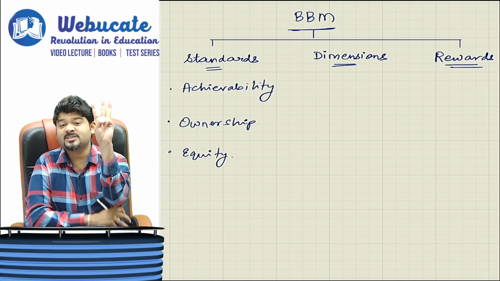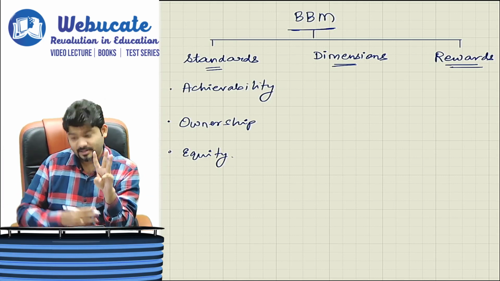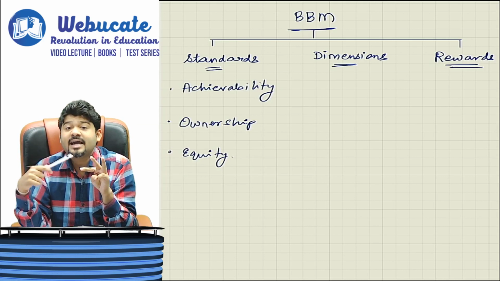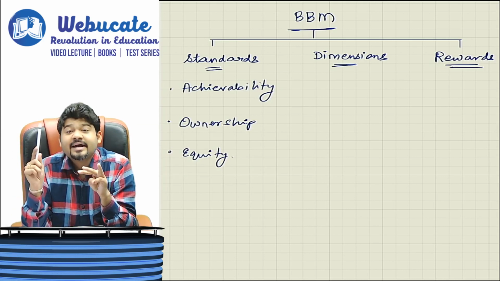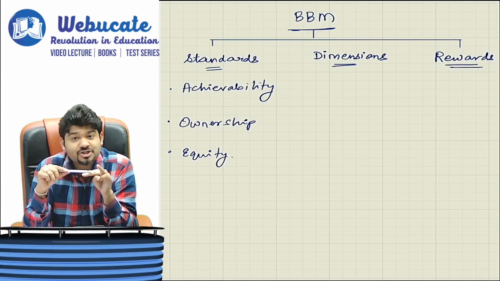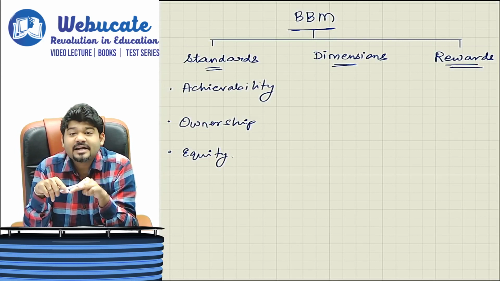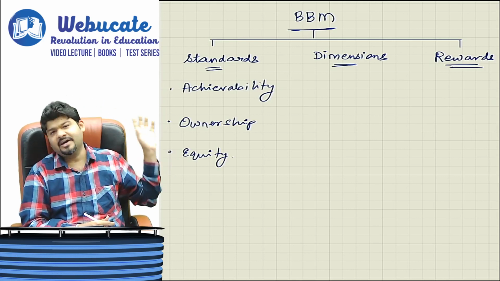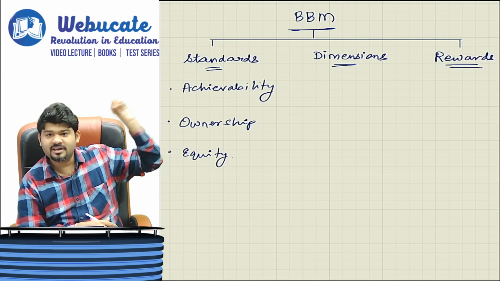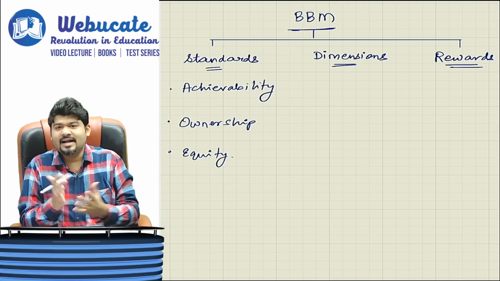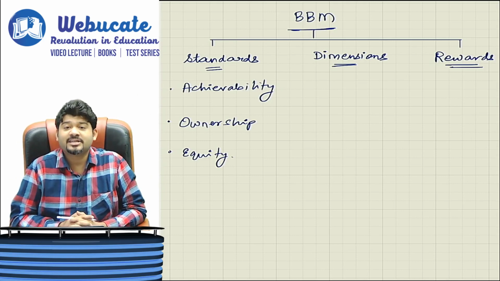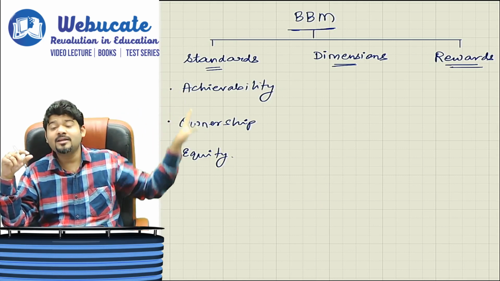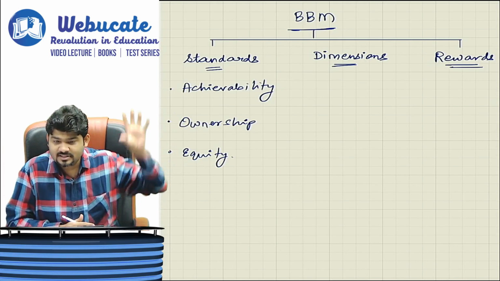So this is what is expected in setting of standards: give achievable work to the employees who have just joined. Then once they are acquainted with the work, start giving them ownership. And once that is done, please ensure that there is equity in the work. It should not happen that among second year article clerks, everybody is getting 5,000 rupees as stipend, but one of them is working for 12 hours, one is working for 6 hours. In that case, it will destroy the culture of your organization. So either pay more or have an equitable work environment in your whole business entity. So this is about standards.